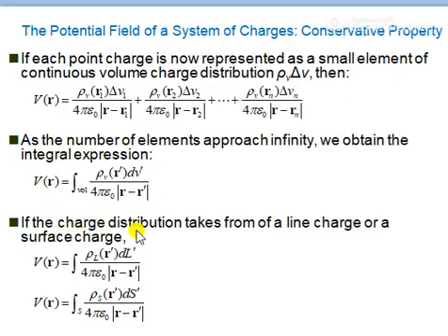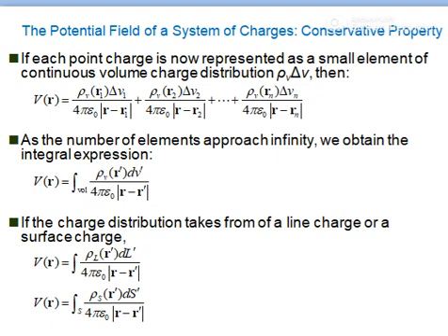And now if the charge distribution takes the form of a line charge or a surface charge, then V(R) is equal to the integral over the line of rho L of r dash dl dash divided by 4 pi epsilon naught modulus of r minus r dash, right? And also you can write it for a surface as the integral over the surface of rho s of r dash ds dash divided by 4 pi epsilon naught modulus of r minus r dash. So therefore what we have discussed is, we have evaluated the potential due to a system of charges.